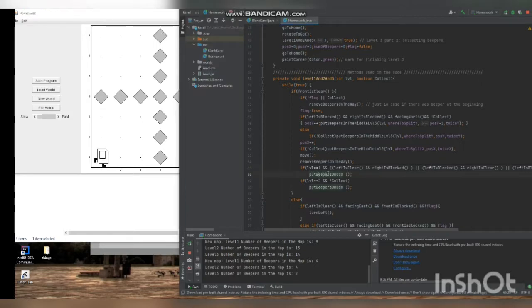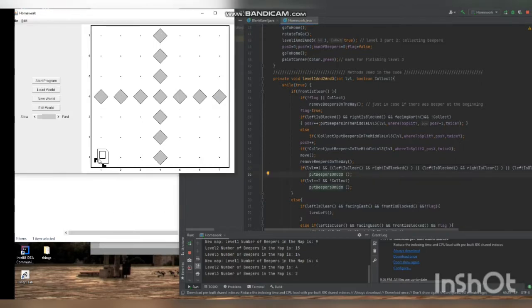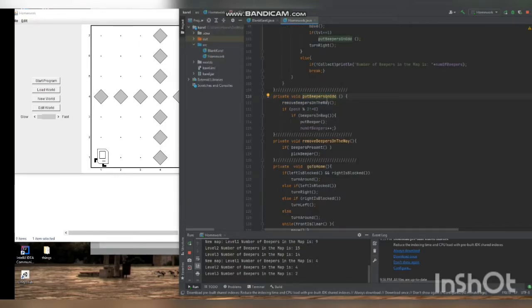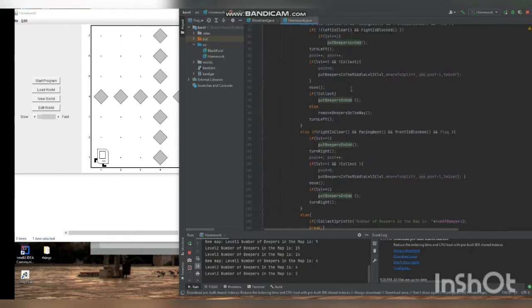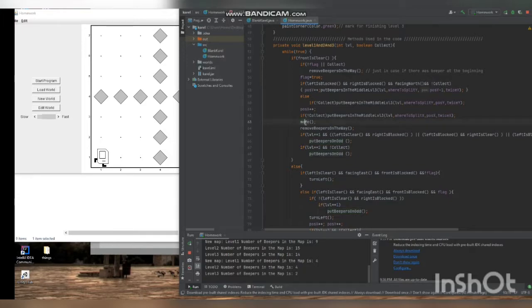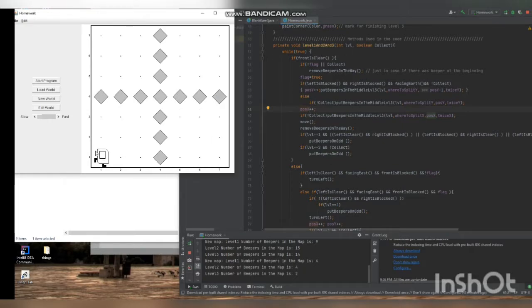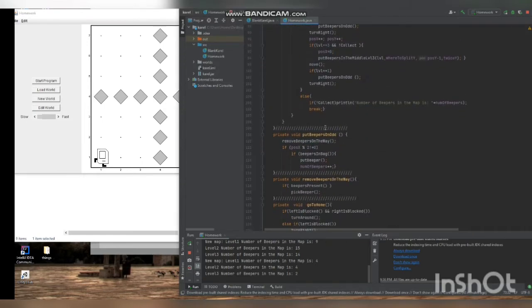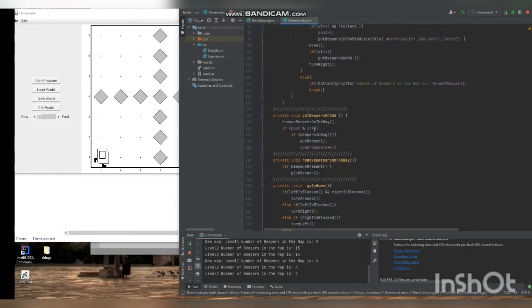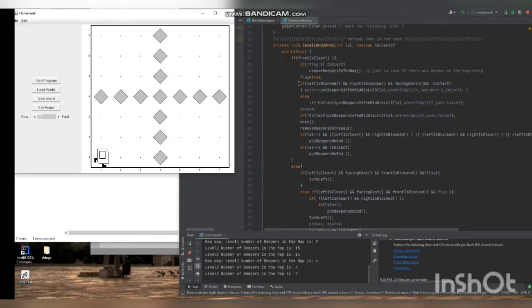it will put paper. There is a condition to make sure that the car is around the map. So it puts paper on odd positions: there is a position X that will increase each time the car moves. Before moving, position X increases, so with each move there is an increase. While doing this loop, it will count how many spots the car has moved. If position X is odd, it will put paper. And as I said, it will be only around the map.